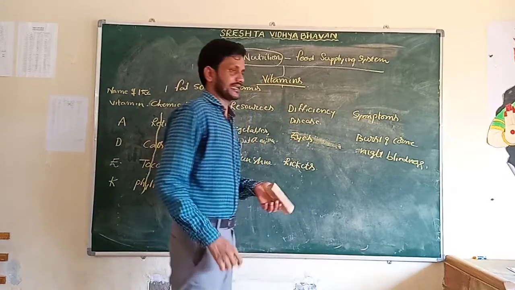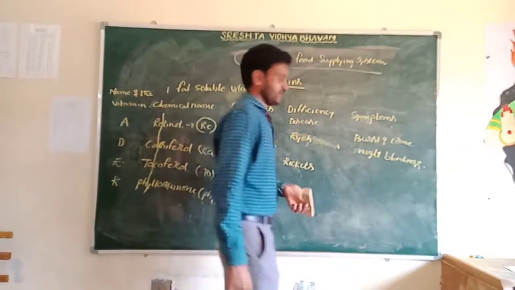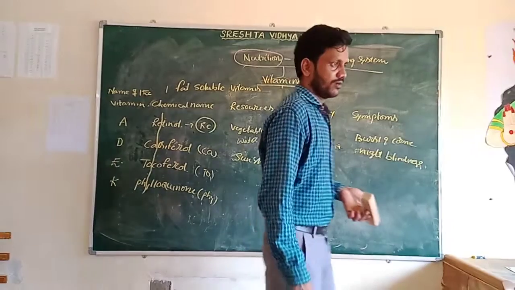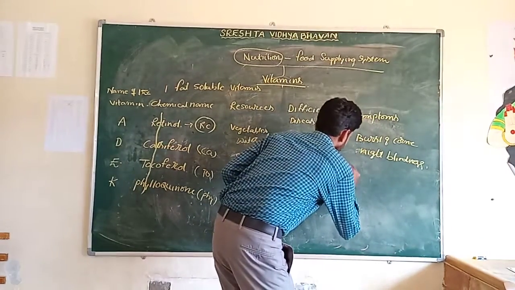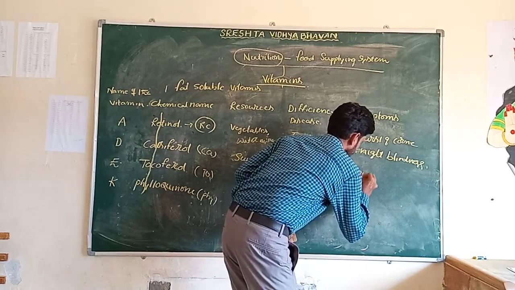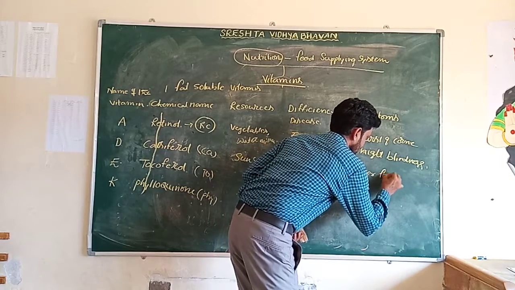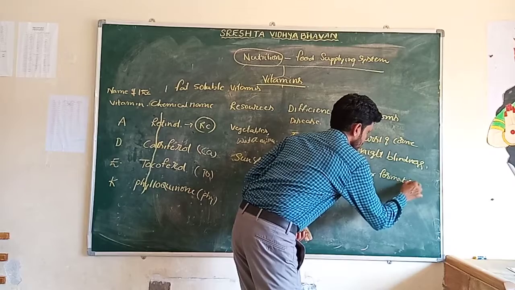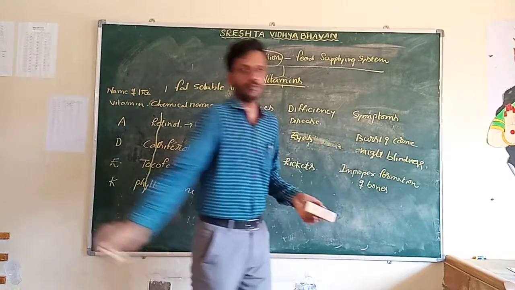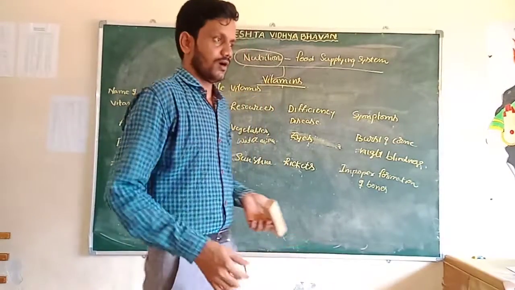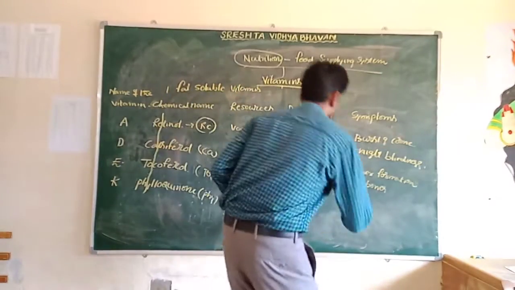Vitamin D, rickets. The symptoms of vitamin D deficiency are improper formation of bones and knock knees.